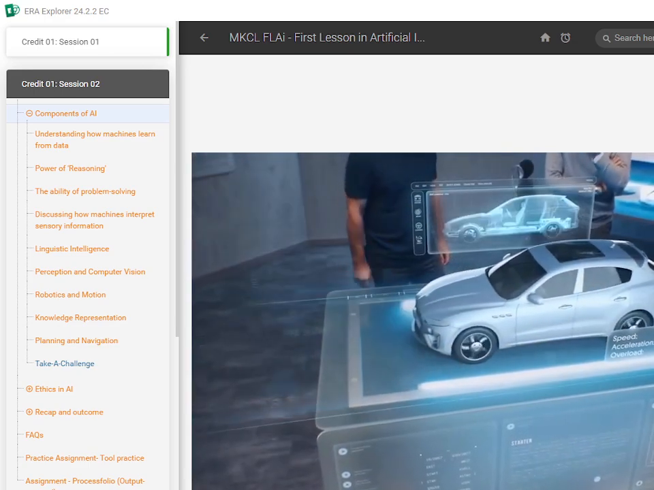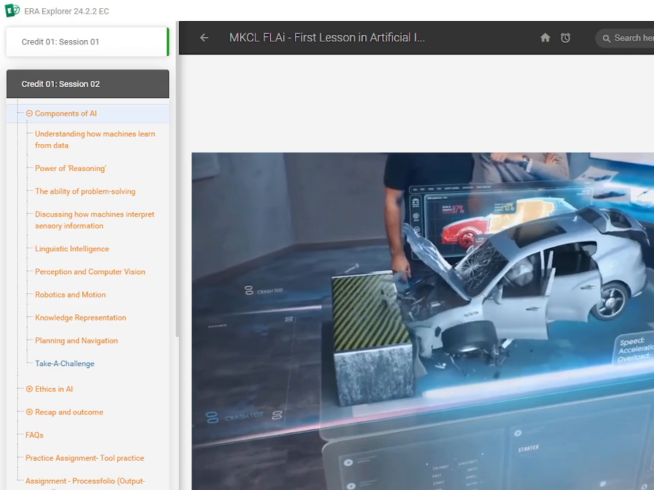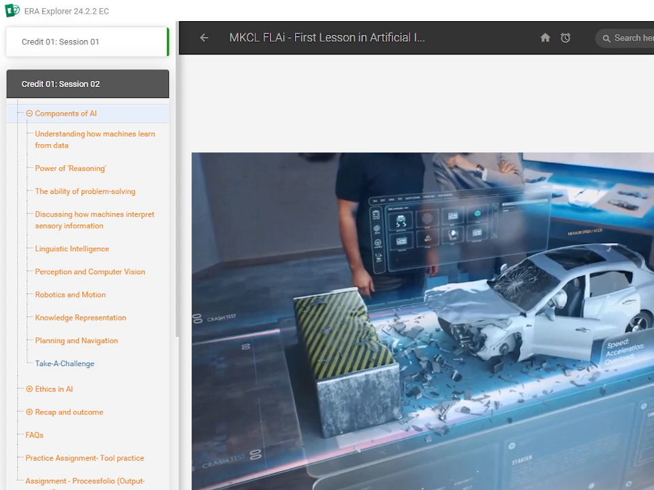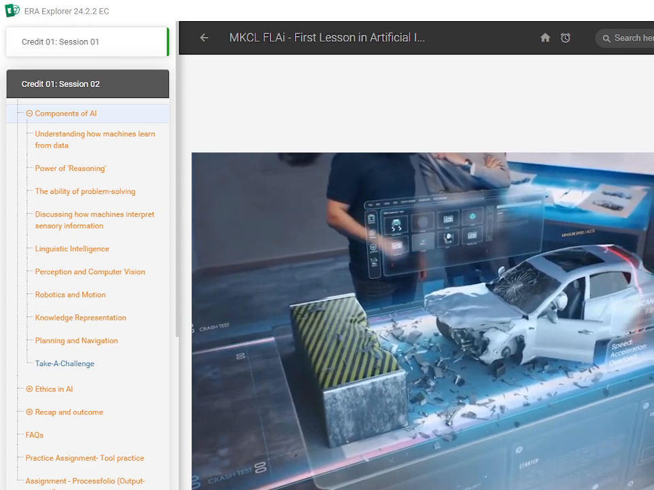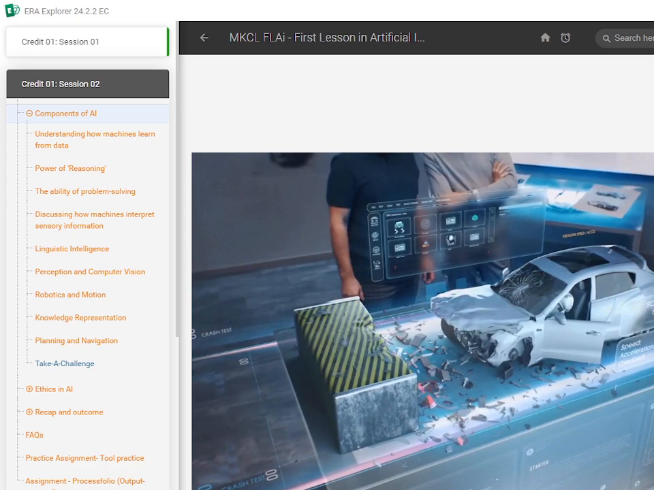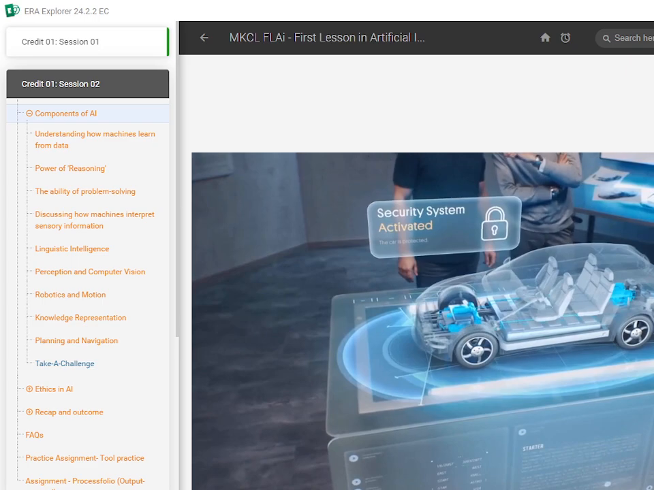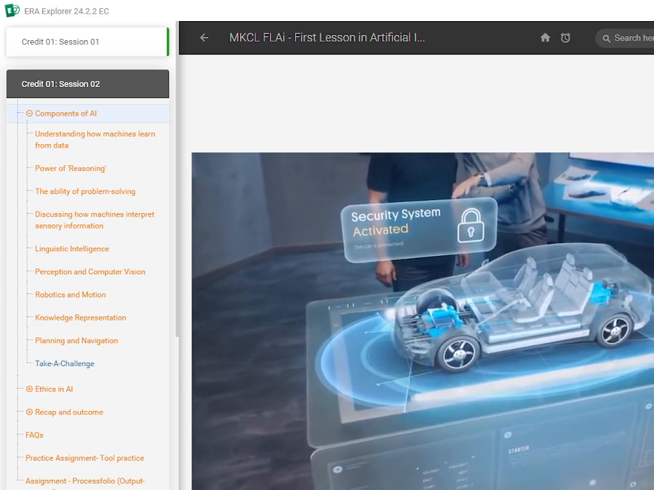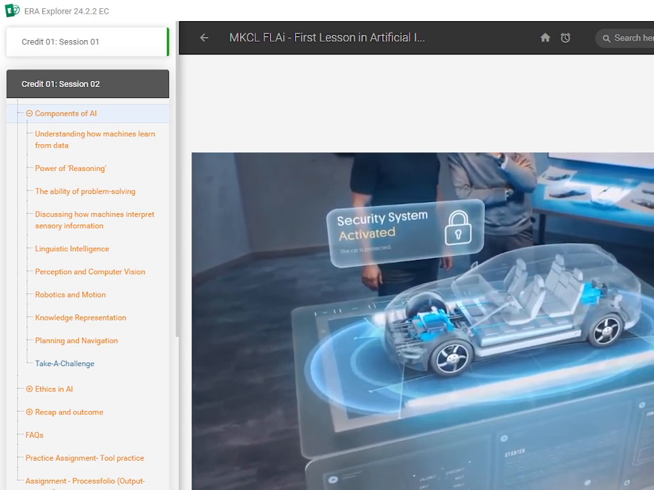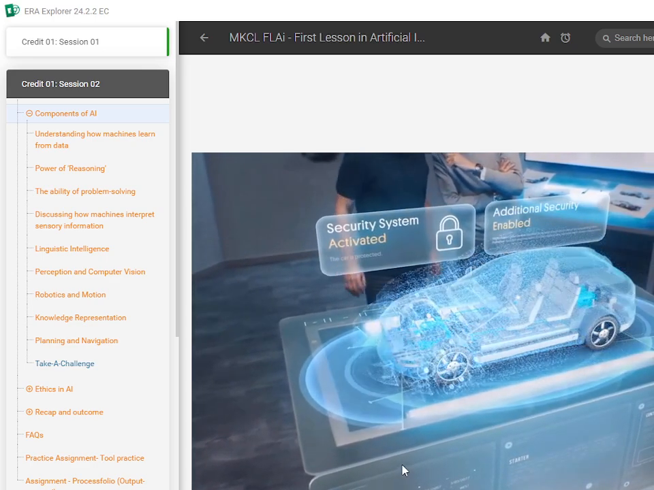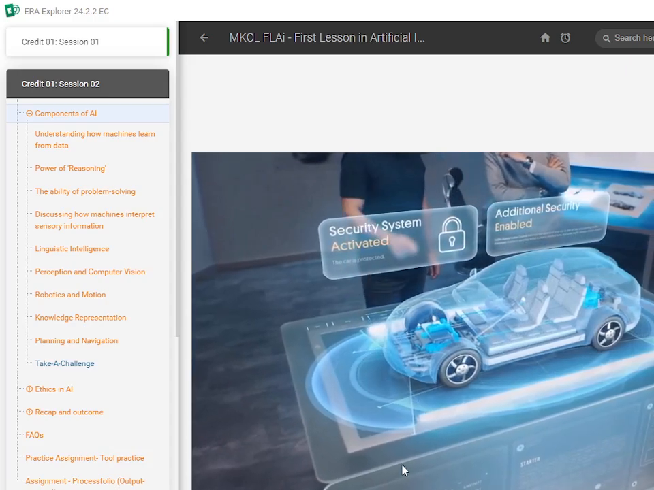Over time, the car continues to learn from its experiences and adapt, improving its algorithms and performance. This continuous learning and adaptation are key aspects of AI, enabling more effective and safe operations. There are various components of AI that it bases itself on and operates with.